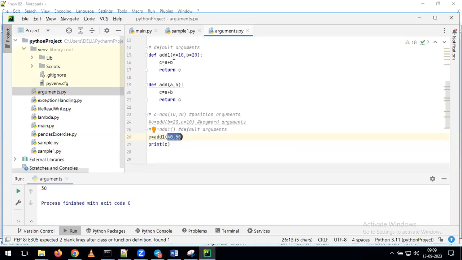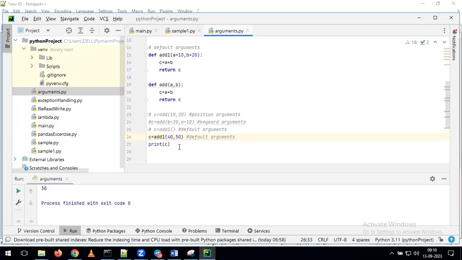But here we already assigned a is equal to 10 and b is equal to 20. Now, if I call the function like this, you try to give the answer. What would be the output we can get? Are we going to get the output as 30 or 90? Okay, someone is saying 90, someone is saying 30.